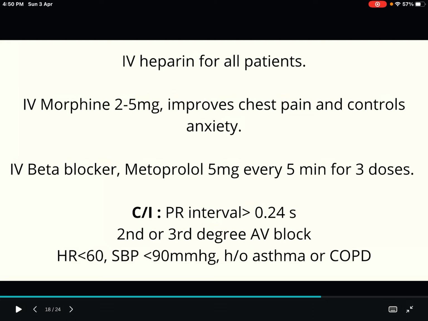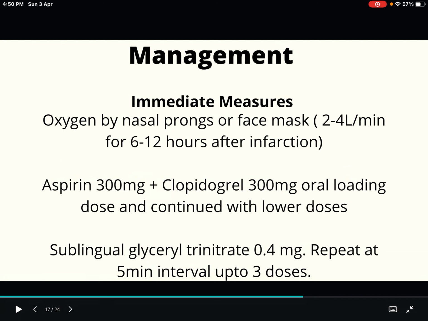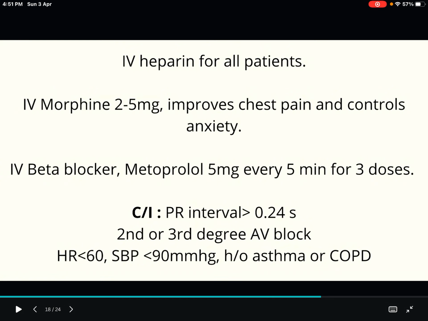And then morphine 2 to 5 mg IV. It will improve the chest pain and it will also control the anxiety in the patients. Then IV beta blocker, and metoprolol is the most commonly used, 5 mg every 5 minutes for 3 doses. The same schedule as sublingual glyceryl trinitrate, which we also give at 5-minute intervals up to 3 doses. The same we are using for beta blocker, that is metoprolol 5 mg.